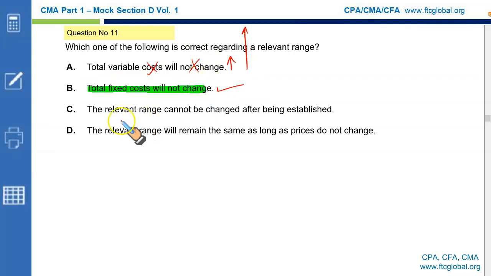Why not C? The relevant range cannot be changed after being established. It can always be. It's not something that is unchangeable. The relevant range will remain the same as long as prices do not change. This is incorrect because cost relationships, they establish relevant range. They determine relevant range, not prices.